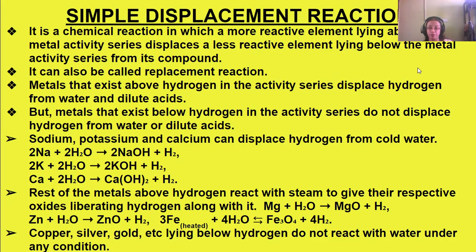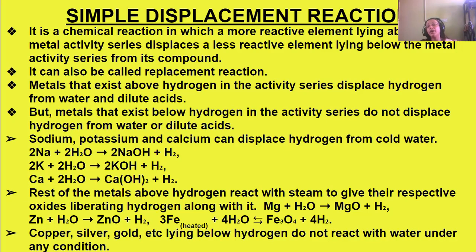Now, the rest of the metals besides sodium, potassium, and calcium, the metals lying above hydrogen, react with steam, not cold water, to form their respective oxides, not hydroxides, and also liberate hydrogen. Magnesium reacts with steam to form magnesium oxide and hydrogen is released. Like that, zinc also reacts with steam to form zinc oxide, and hydrogen is released.